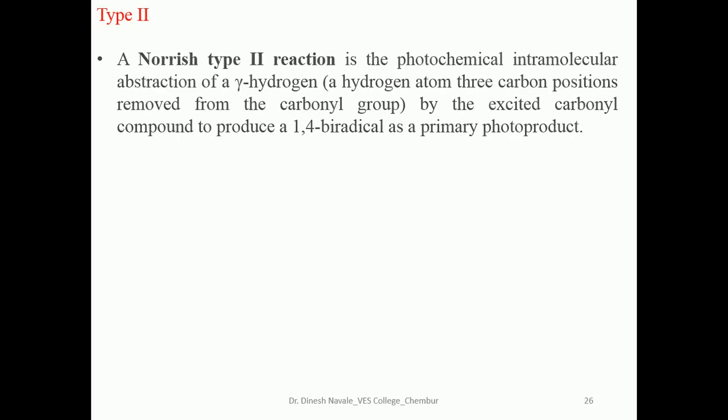So what then is the Norrish type 2 reaction? The Norrish type 2 reaction is the photochemical intramolecular abstraction of the gamma hydrogen atom. That means in aldehyde, ketone or any carbonyl system, if there is the presence of a gamma hydrogen atom, they can undergo the Norrish type 2 reaction in the presence of a photon or light. The Norrish type 2 reaction was first reported in 1937.